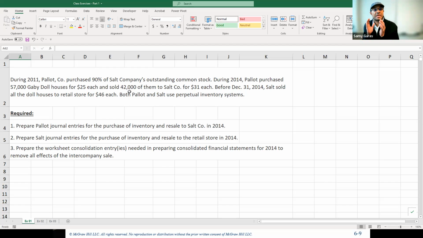Here we have to make the first journal for purchase, and then two journals for sales. Since we use perpetual inventory, we make one journal for the selling price and one journal for the cost price. Then we need to do the journal entries for the subsidiary company, which first include the purchase from the parent, and then two journals for the selling to the outsider. And finally, we need to do the consolidation entry.